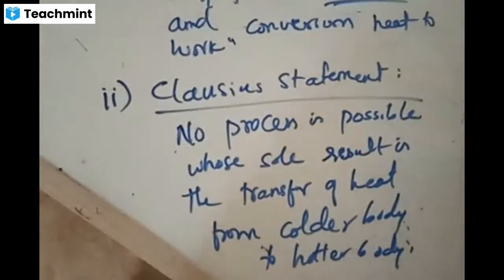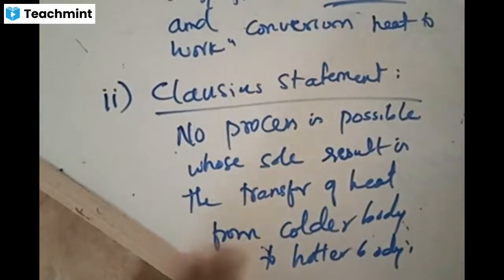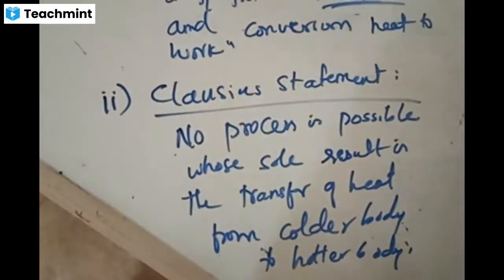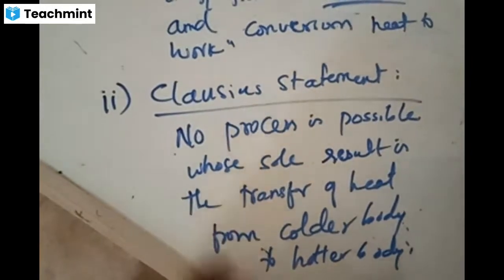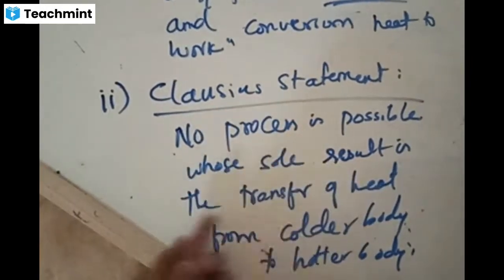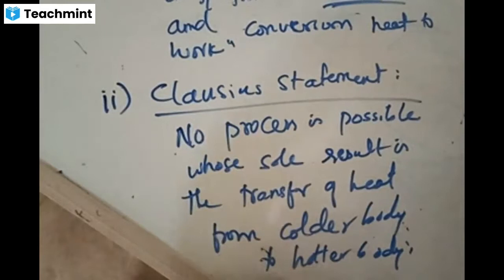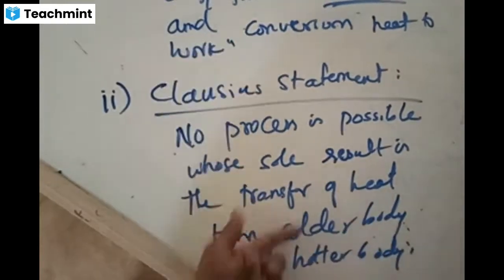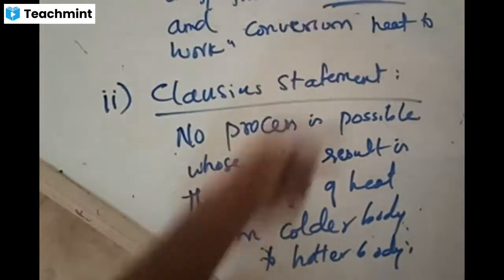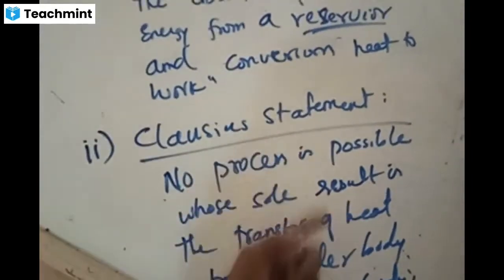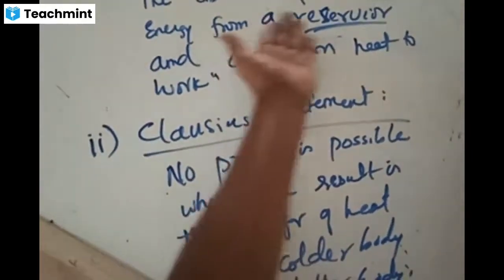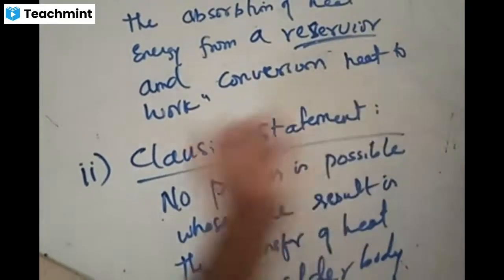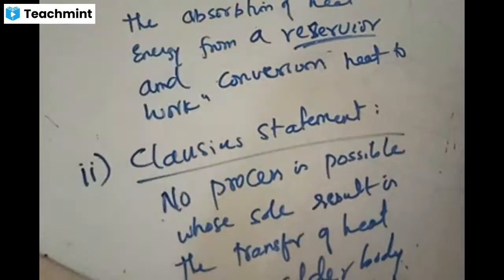Is the concept clear? There are two statements of the second law of thermodynamics, and they are the same, just put in a different form. No process is possible whose sole result is the transfer of heat from a cold body to a hot body. Is it possible, cold to hot? Not possible. The cold body has another name, reservoir. The hotter body has another name, sink. It is not possible to convert energy from a reservoir. If it transfers to a sink, then conversion of heat to work is possible. Without transferring, it is not possible.